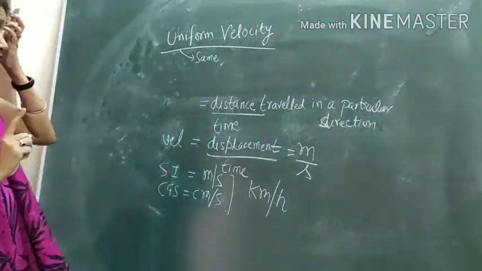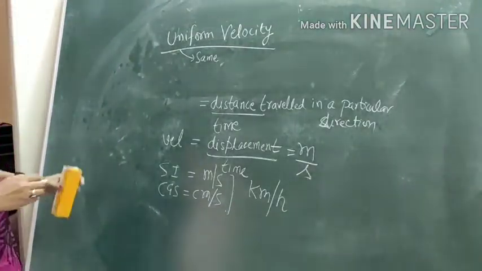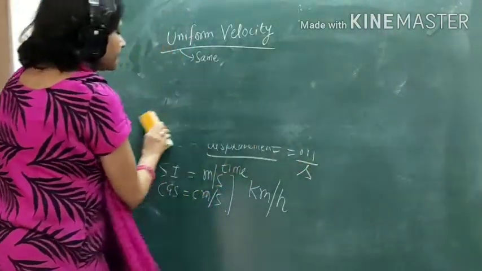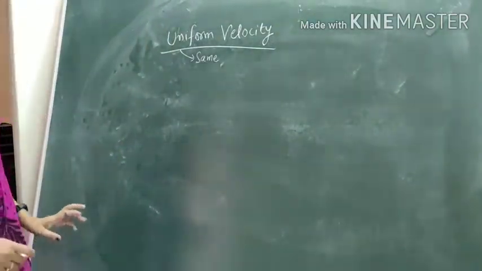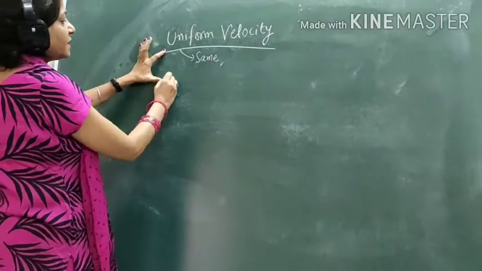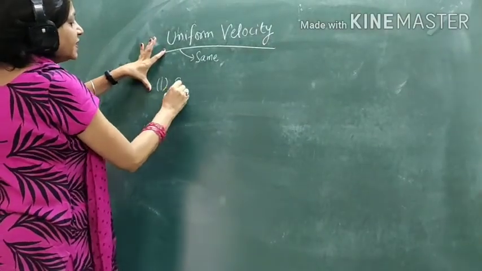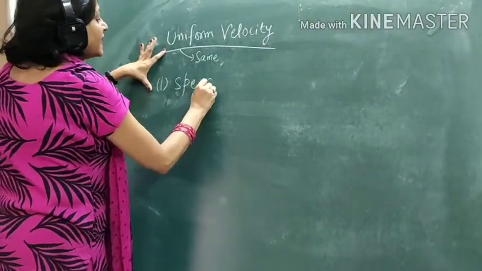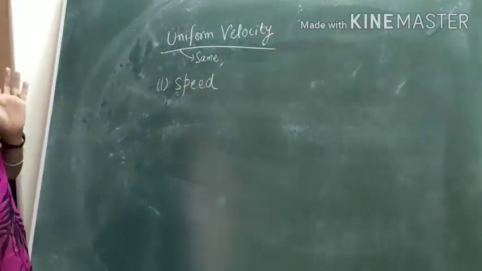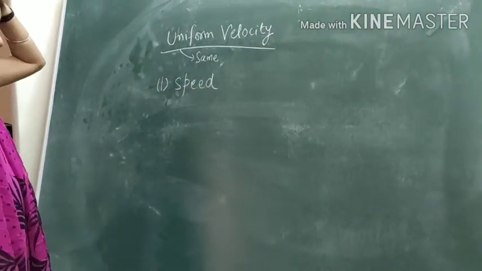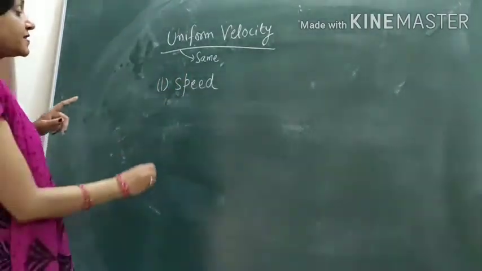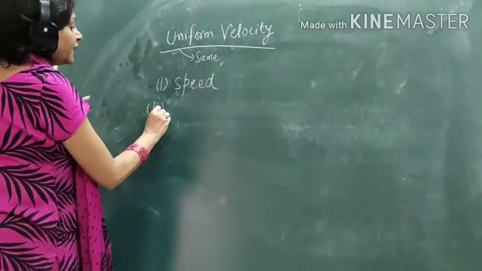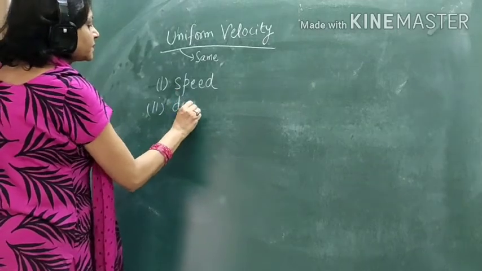Now if I am talking about uniform velocity, it means velocity can be changed by two factors. One is by changing the speed. If we change the speed, what would happen? The velocity would change. Or second, if we change the direction.